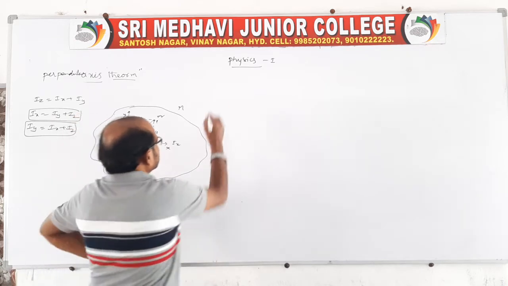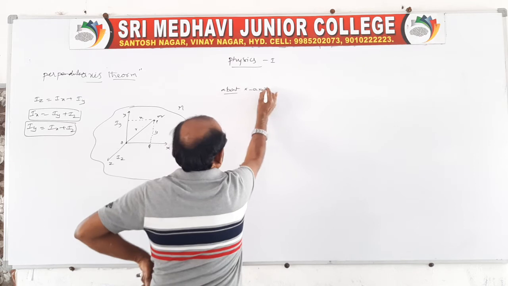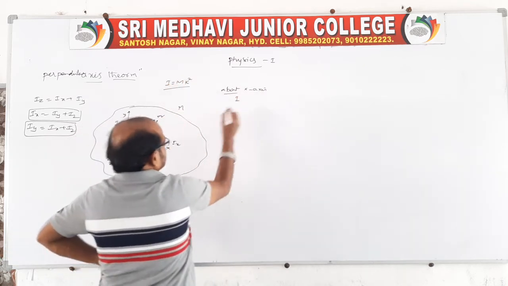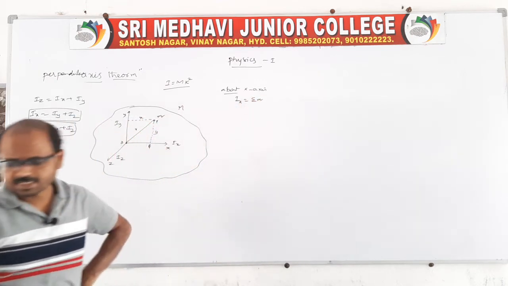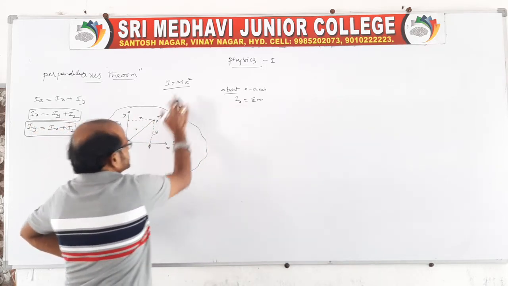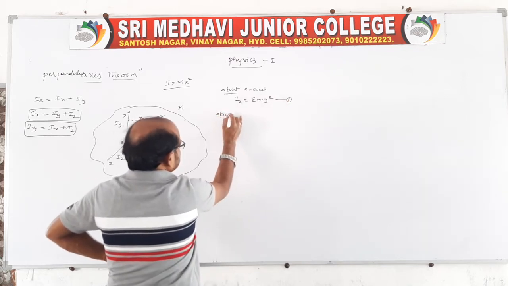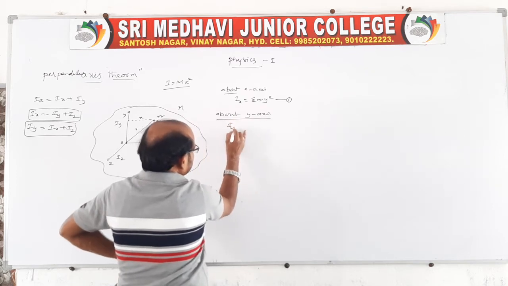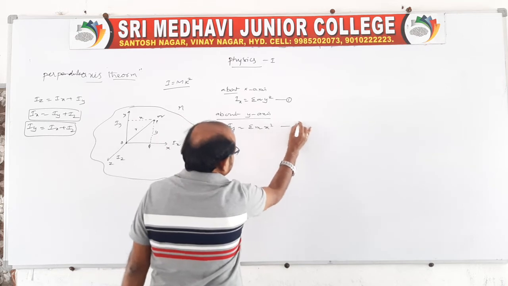Now about the x axis, the moment of inertia is actually nothing but mk square, right? It is a statement. Here for the x axis, sigma m, because we are considering only a single particle mass, and here sigma m, the distance will be y, so you say y square, it is equation 1. And you go for the second expression: about the y axis, the moment of inertia Iy is equal to sigma m, the distance is x square, equation 2.